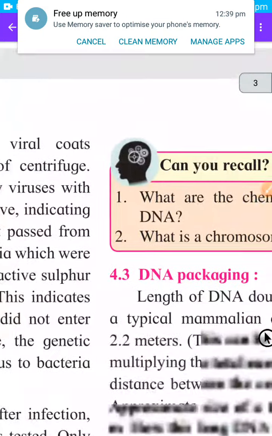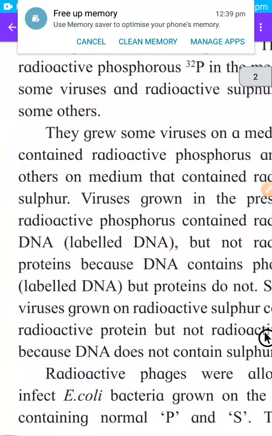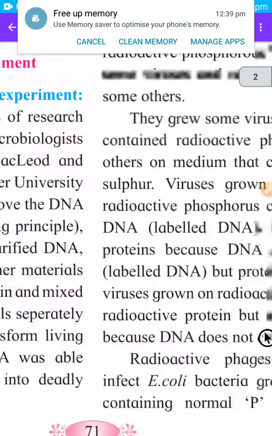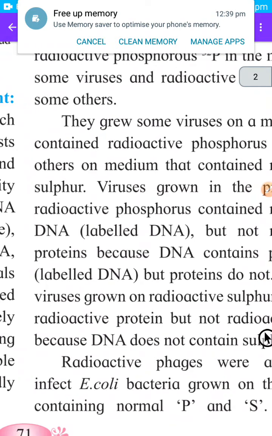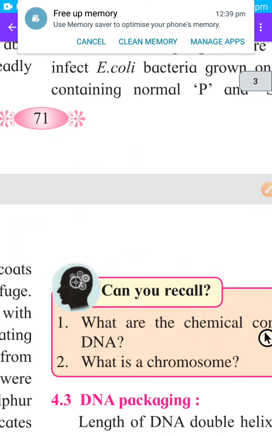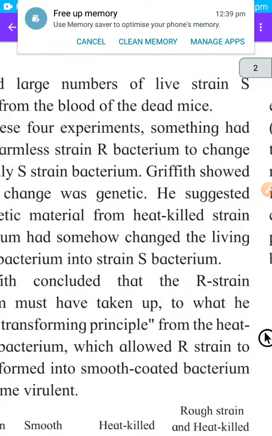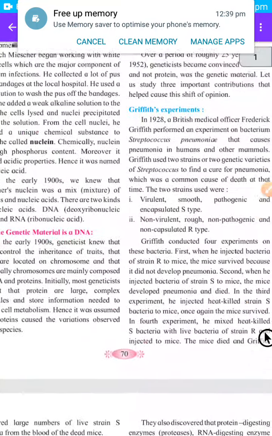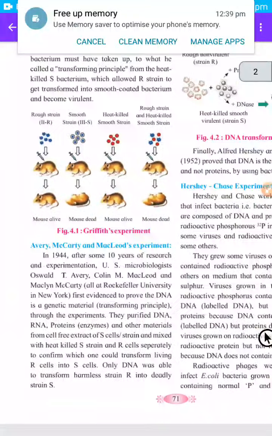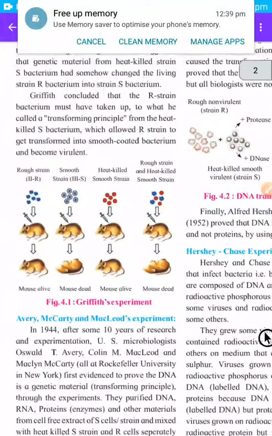So from this experiment, it was proved by scientists that DNA is the material which is responsible for transfer of inheritance or transfer of genetic material. So with this we have studied the 3 experiments which tried to prove that DNA is the material which is responsible for transfer of characters. So the first experiment was Griffith's experiment.